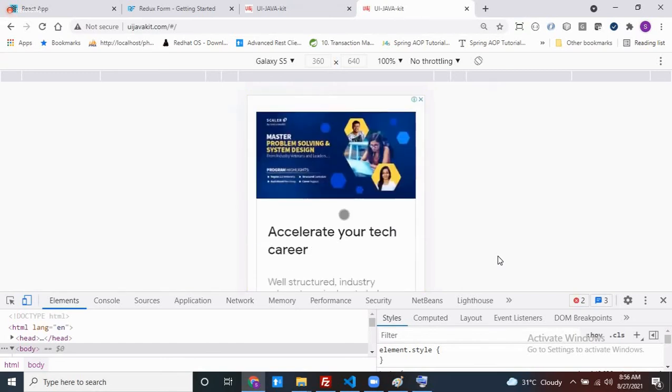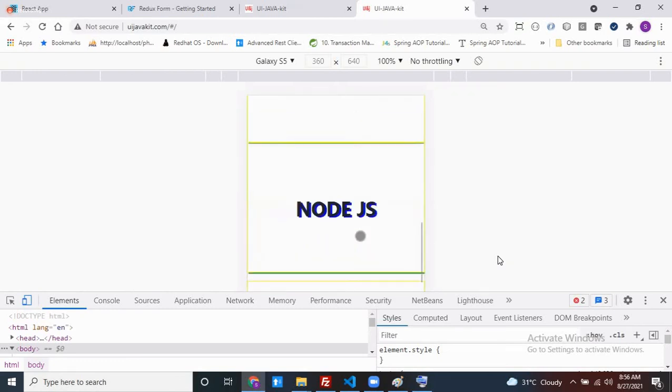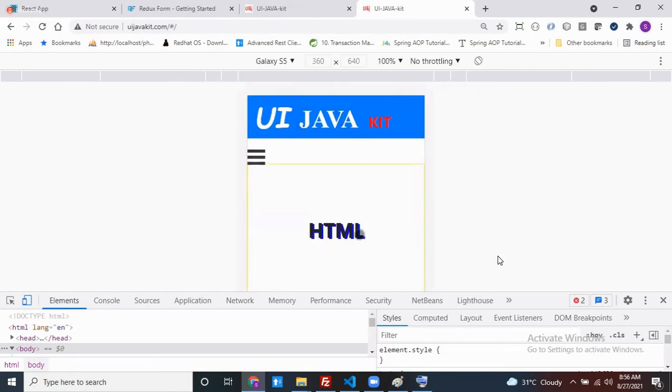Is there any horizontal scroll here? There is no horizontal scroll, nothing. Only vertical scroll. We can say this is fit for this particular resolution or not? 360 by 640, it's a mobile resolution, right?